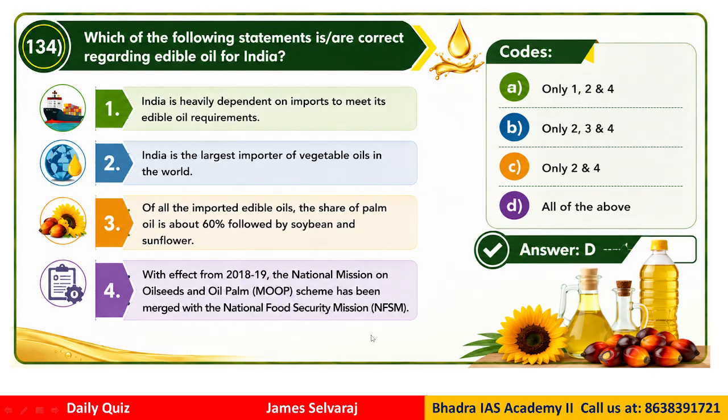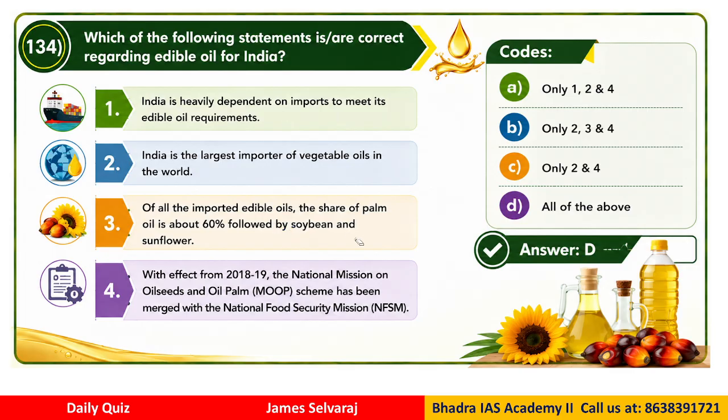Question number 134. Which of the following statements are correct regarding edible oil in the Indian context? So if you look here, India is heavily dependent on imports to meet its edible oil requirements. India is the largest importer of vegetable oils in the world. Of all the imported edible oils, the share of palm oil is about 60%, followed by soybean and sunflower. With effect from 2018-19, the National Mission on Oil Seeds and Oil Palm Scheme has been merged with the National Food Security Mission. Right? So, which of these statements are correct?